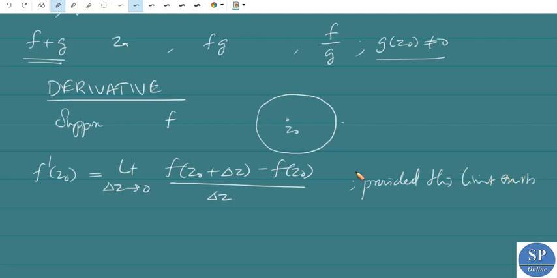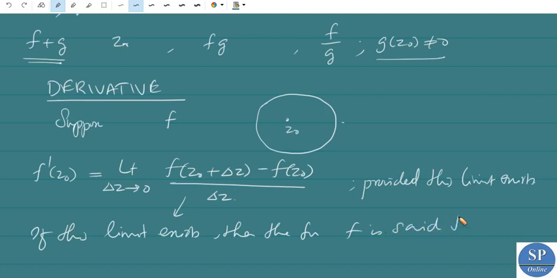Okay, so if this limit exists, we can say that f is said to be differentiable at the point z0. If this limit exists, then the function f is said to be differentiable at the point z0.